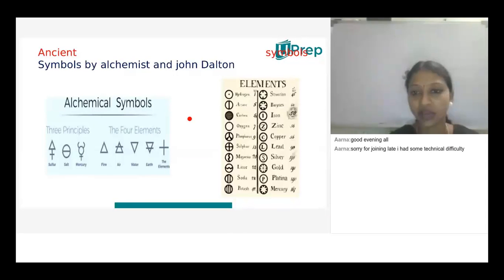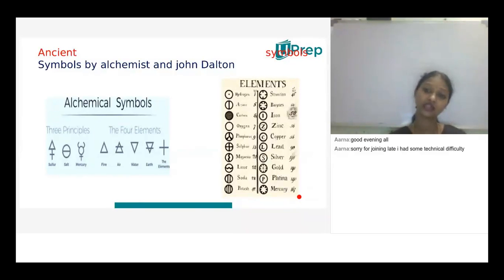Understood? That is a big drawback for the alchemists, which was addressed by a pictorial presentation. That idea was implemented by John Dalton, and he gave different symbols based on that pictorial presentation. He gave a few elements.